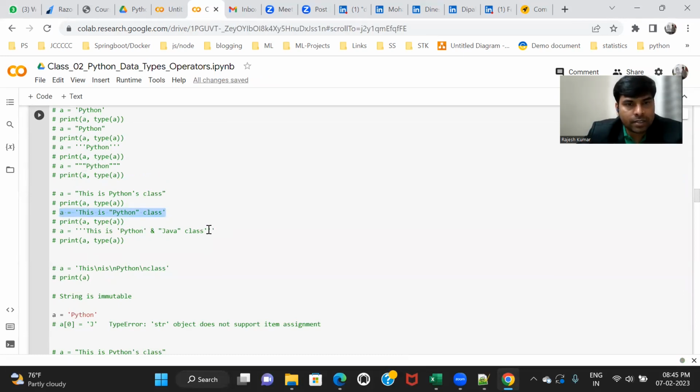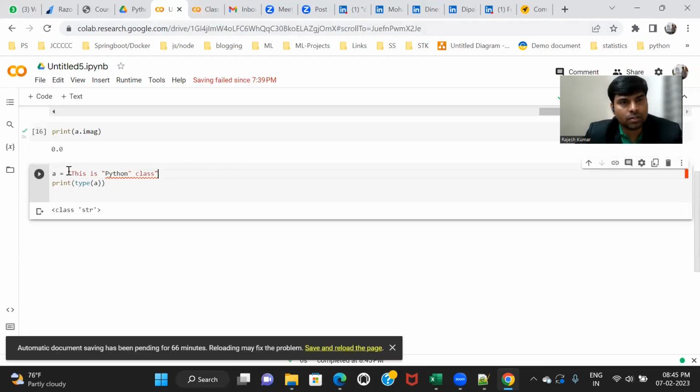Okay, so here I have an example with a combination of single quote and double quote. This is my text. So you can see here, it has both.